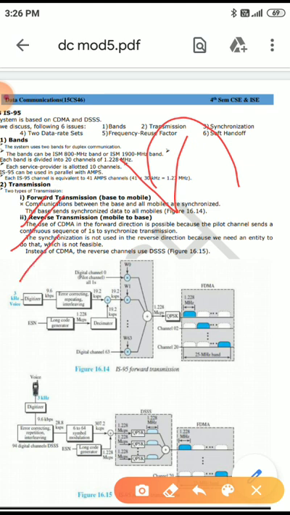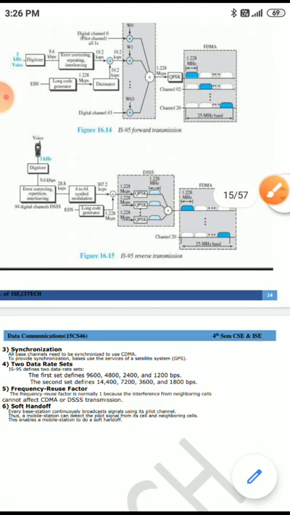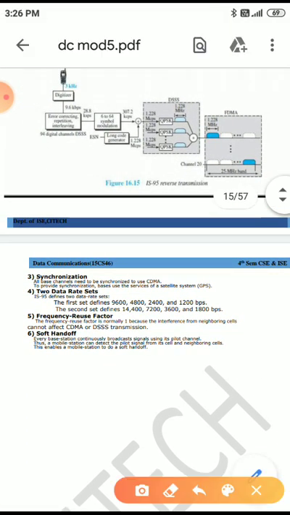Instead of CDMA, code division multiple access, the reverse channel uses DSSS. Direct sequence spread spectrum is used in the reverse transmission. Next one is synchronization.